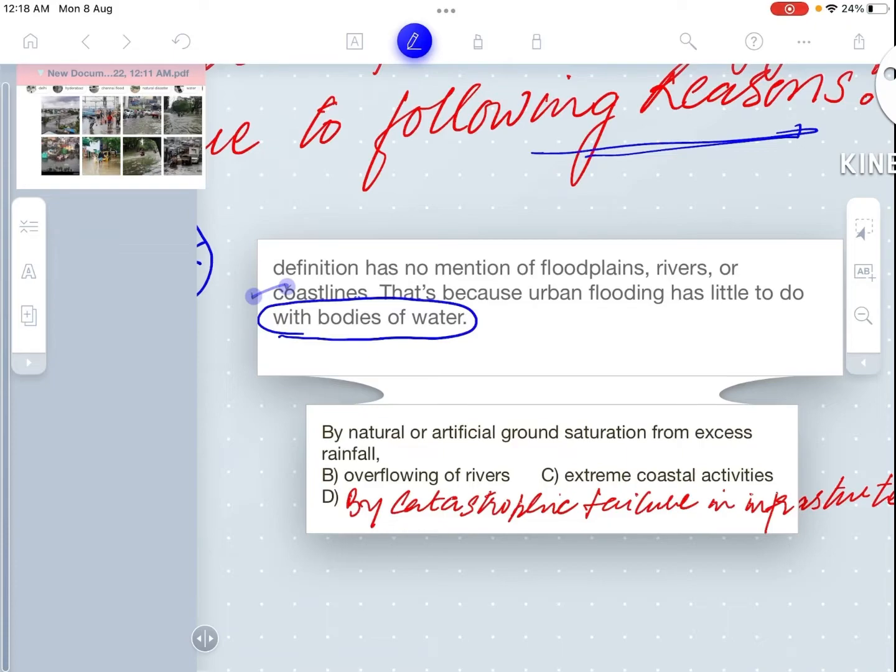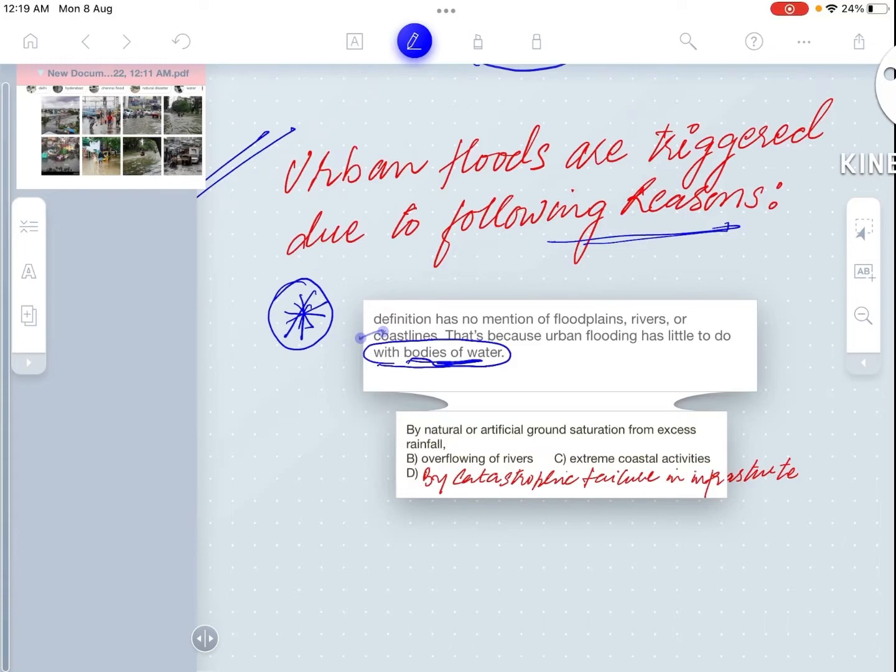Had it been caused by water bodies present beside an urban city, it would have been a problem of flooding for prolonged years and ages. But this urban flooding has been a recent phenomenon. I will let you know why the presence of a water body is not the only cause of flooding, or may not be the essential cause of urban flooding. Urban floods are triggered due to the following reasons: first, natural or artificial ground saturation from excess rainfall, overflowing of rivers, extreme coastal activities, and second, catastrophic failure in infrastructure.